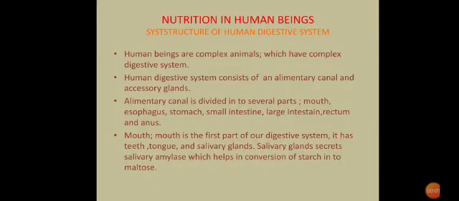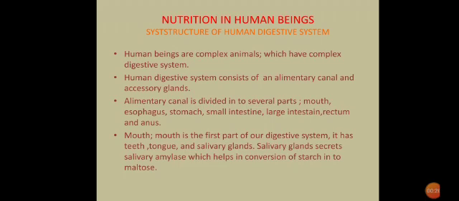Students, now we'll learn nutrition in human beings. Under that, we'll study the structure of human digestive system. All of you know that human beings are complex animals which have complex digestive system. Human digestive system consists of an alimentary canal and accessory glands.